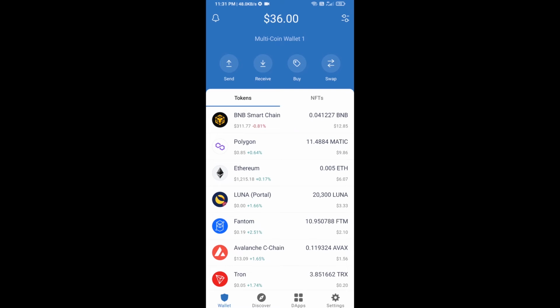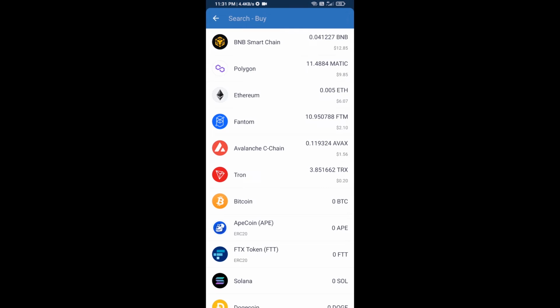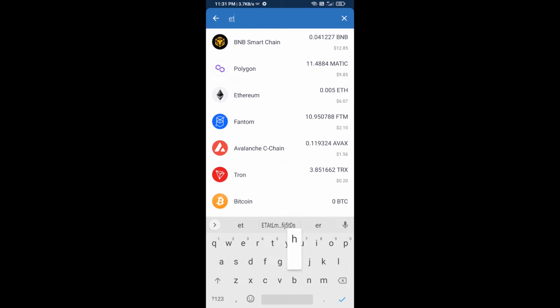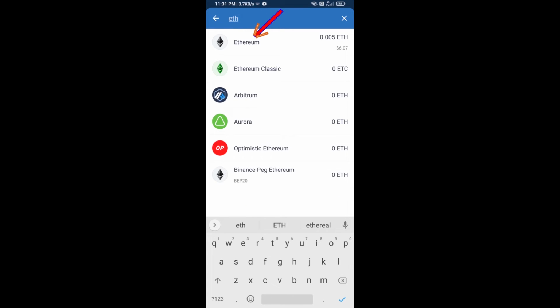Hello guys, today I am going to share with you how to buy Precipitate.AI token on Trust Wallet using UniSwap exchange. Firstly, you will buy Ethereum blockchain. Click on the buy button and here you will search ETH. Click on Ethereum.